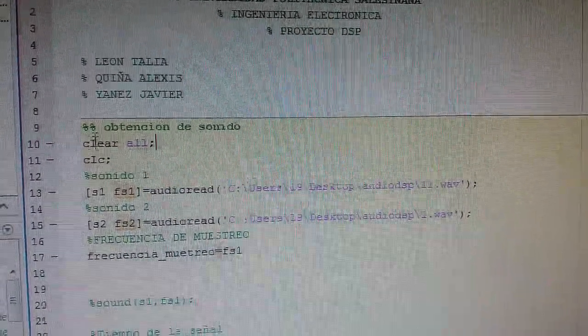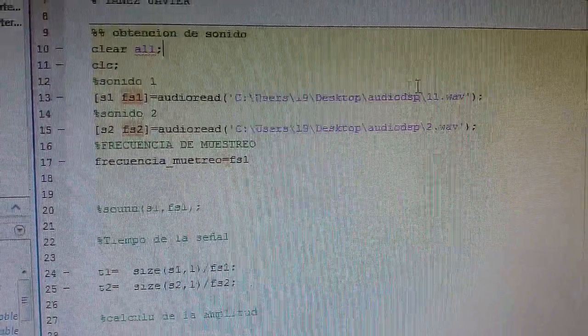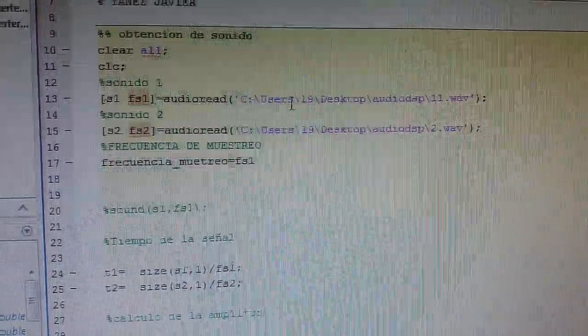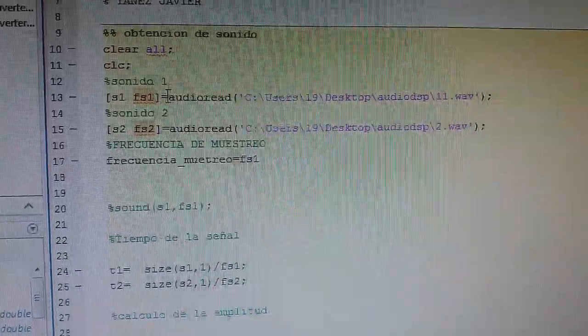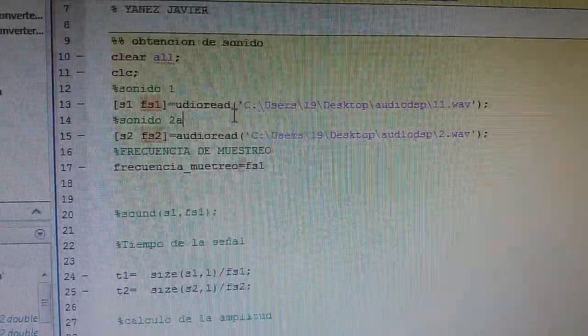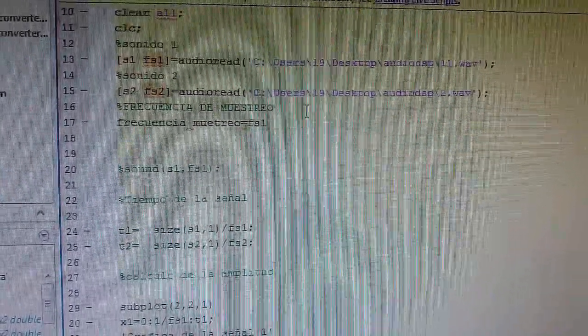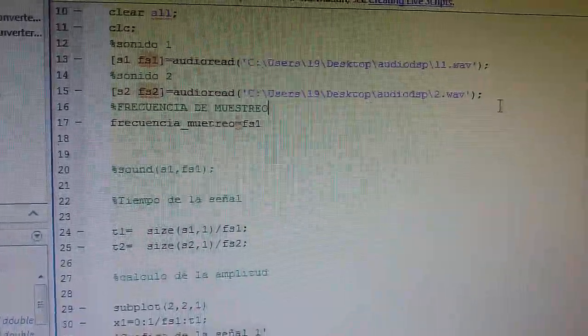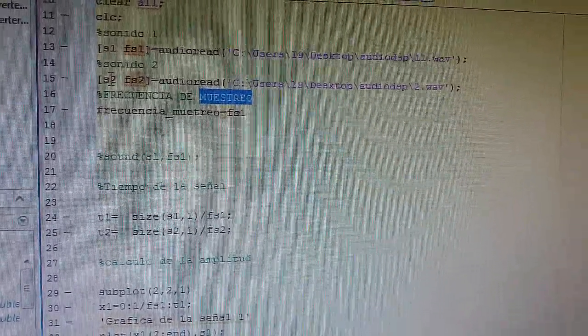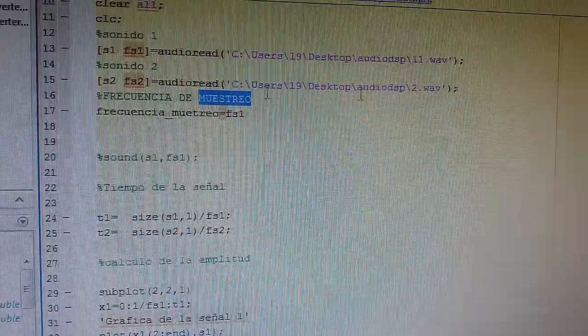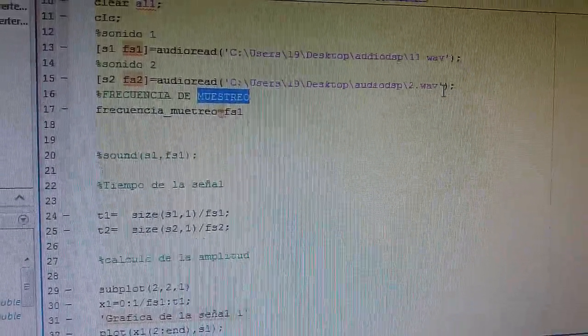In the first part, we have to get the signal through this command, audioread. Then next, in this command, we get signal number 2.